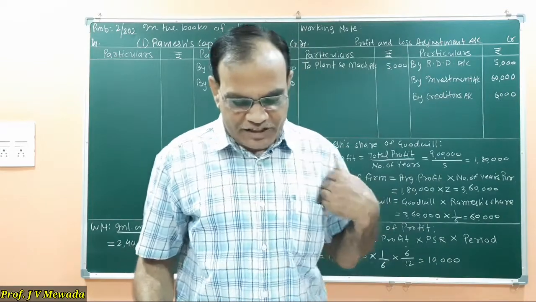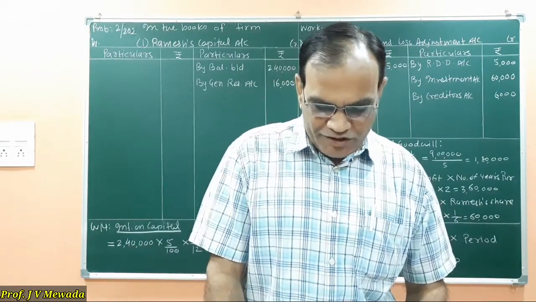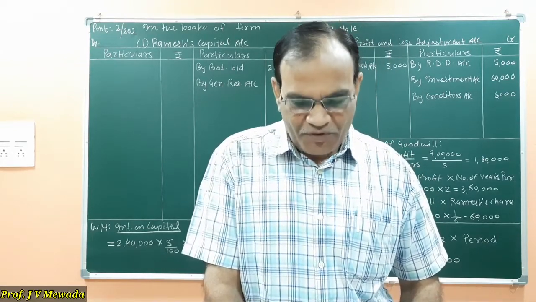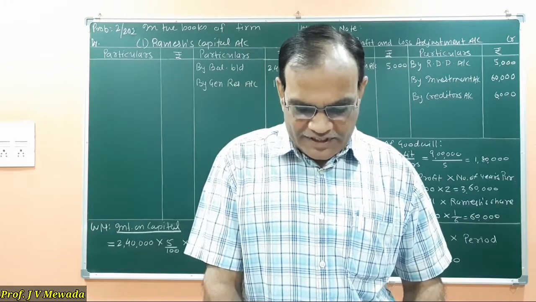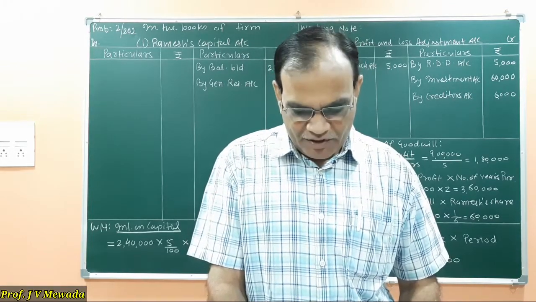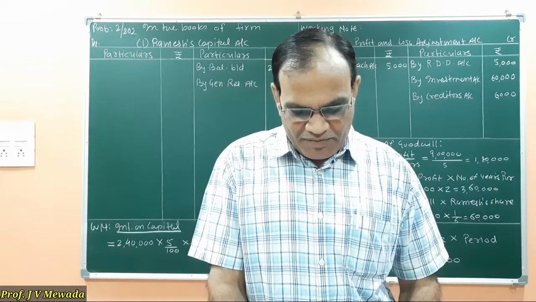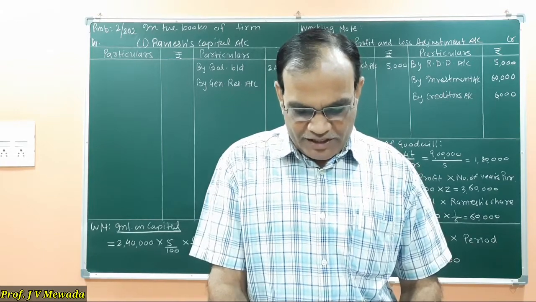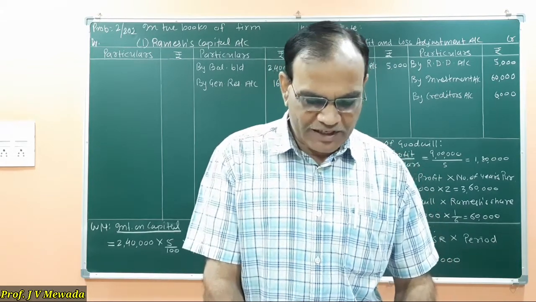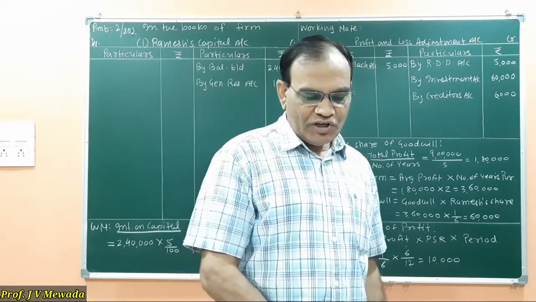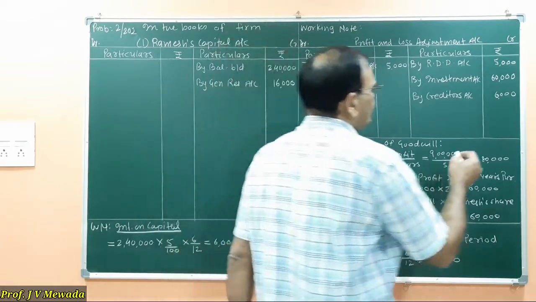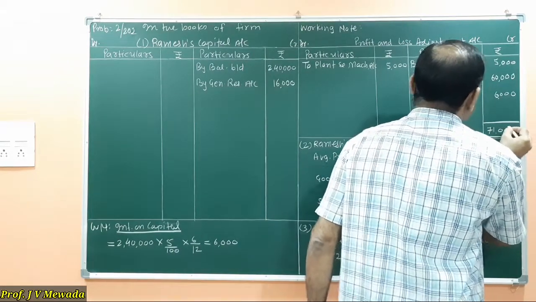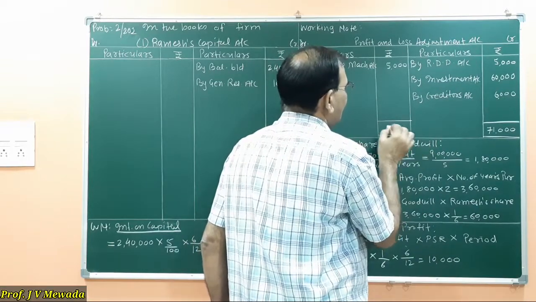So these are the three adjustments related to revaluation of assets and liabilities. The fourth adjustment is related to share of profit that we have completed. The fifth one is related to share of goodwill that we have completed. The sixth one is salary payable to the partner. The seventh is interest on capital and drawings, and the eighth is the drawing. So first we'll complete the revaluation account. So the total of the revaluation account will be 71,000.